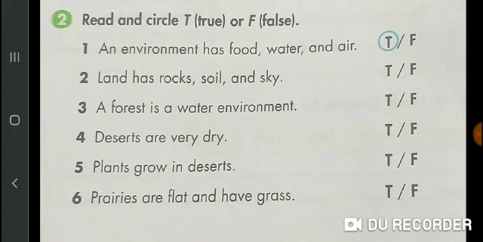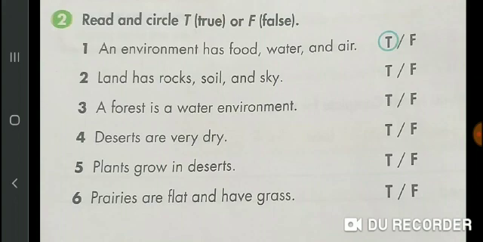Yes, dear students, I will repeat it again. Number 1 is true statement. So already circle T. Number 2, land has rocks, soil and sky. That is also true statement. Circle T. Number 3, forest is a water environment. Wrong statement.